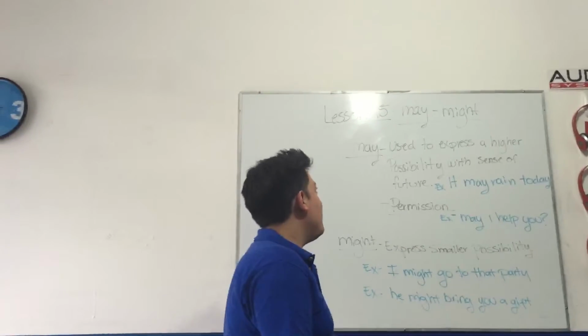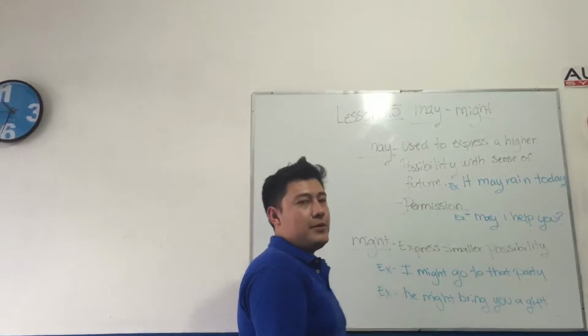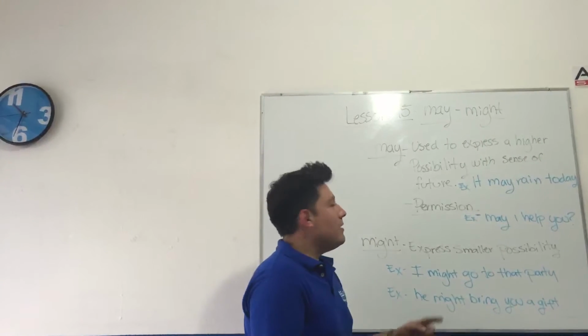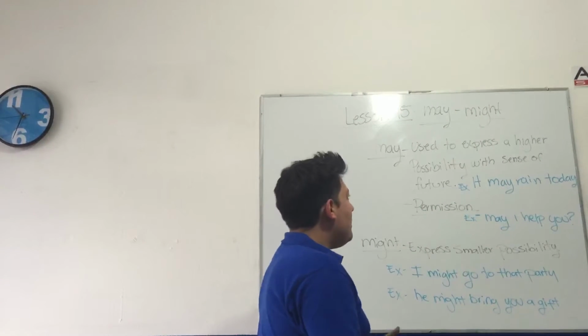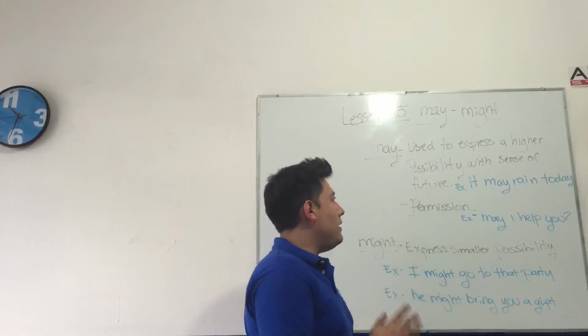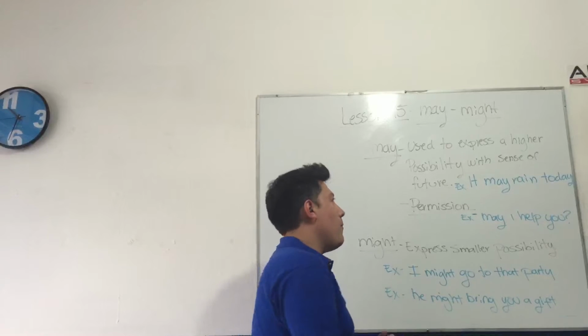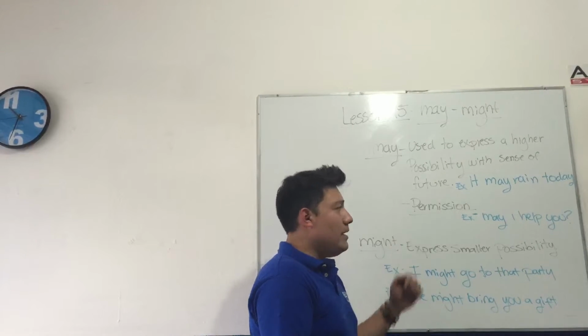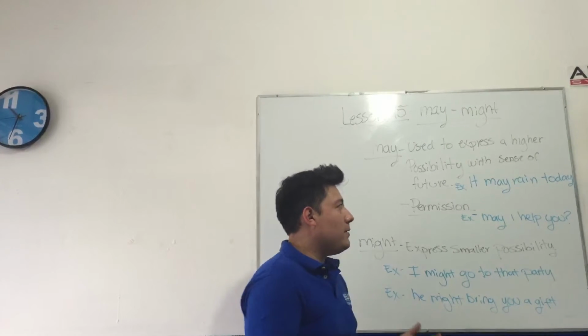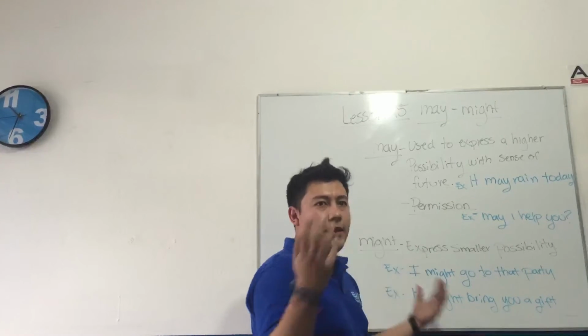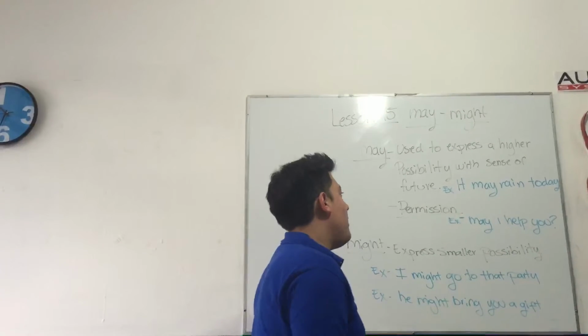May and might, lesson 15. Here we're going to see the difference between may and might. Let's start with may. May is used to express a higher possibility with sense of future, talking about something or someone. For example, it may rain today. That's possible, that it rains today because it's cloudy, thunders, etc.